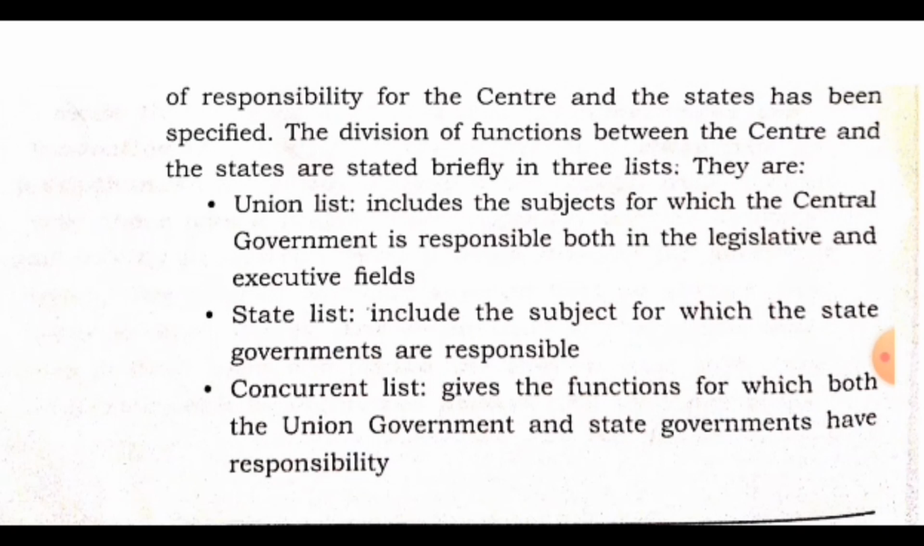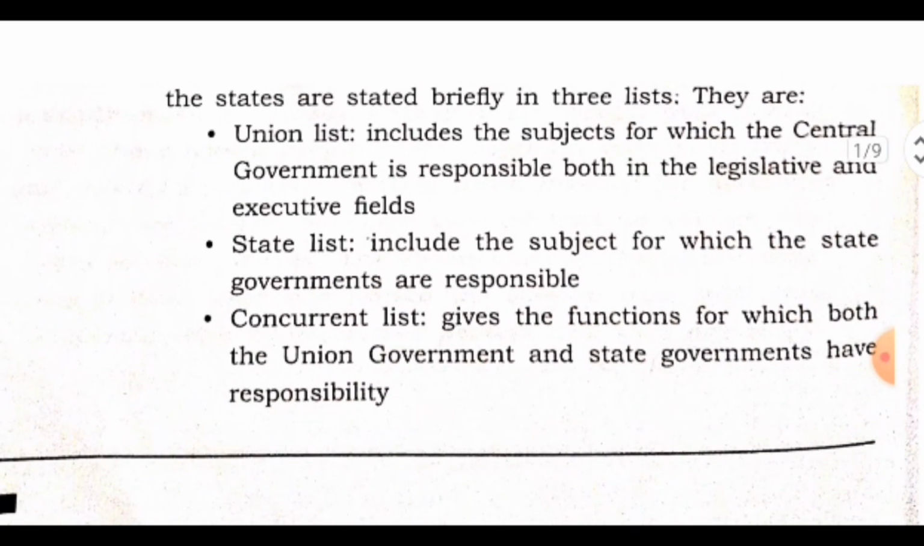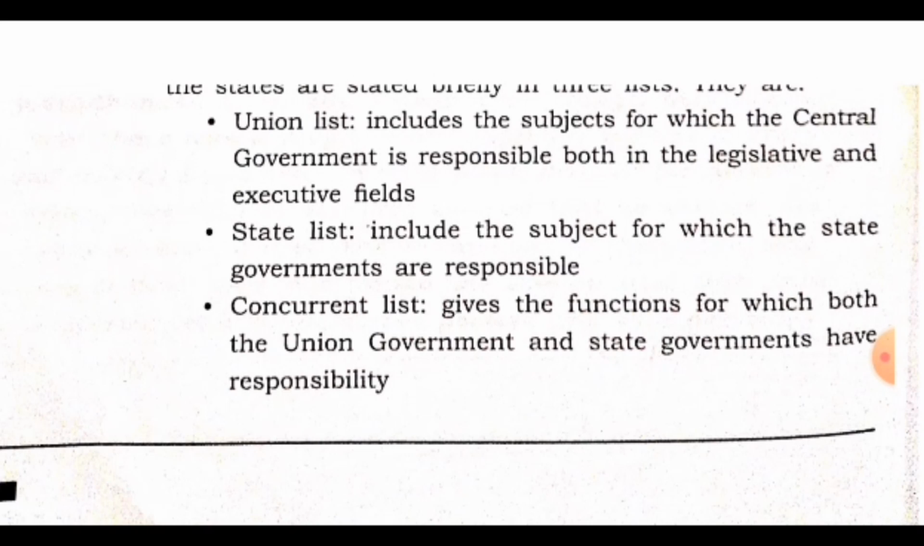Now whenever you hear the word union, you understand that it has something to do with the center, the national level, right? So the union list includes the subjects for which the central government is responsible, in both the legislative and executive fields. It talks about the responsibilities of the central government in both the domains of legislation and execution. All right, state list: by the name itself you will know what it means. It includes the subjects for which the state governments are responsible. So the state list means those responsibilities which are shared by the state government.